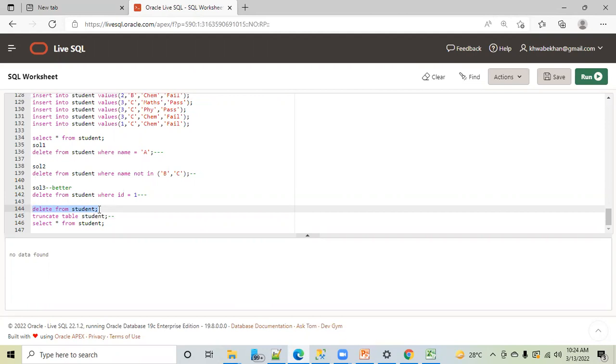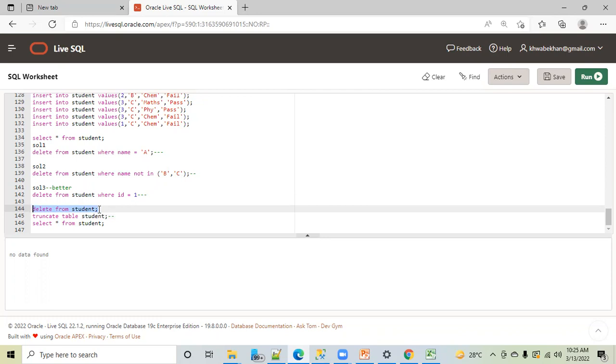Then what is the special thing about truncate? Then why do we have truncate? So the difference is, if you have millions of records, truncate will delete the data in seconds, and delete will take a good amount of time. So the best part is from the performance perspective.